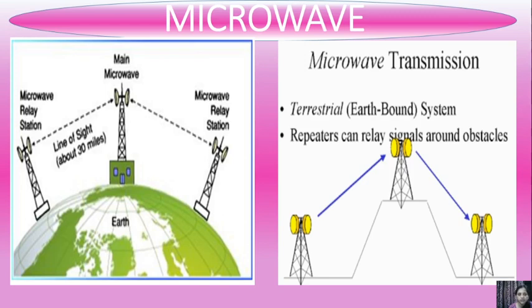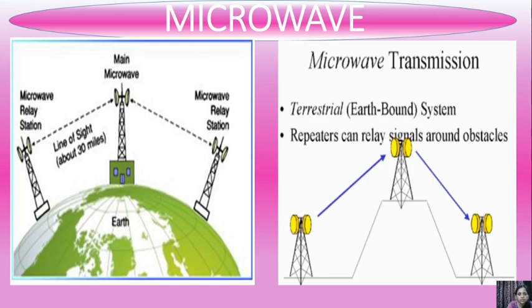The straight line is given there, about 30 miles. Microwave transmissions typically use a parabolic antenna that produces a narrow, highly directional signal, as we have seen in the images of parabolic antennas in this video.